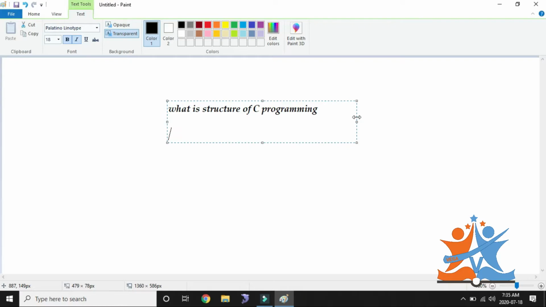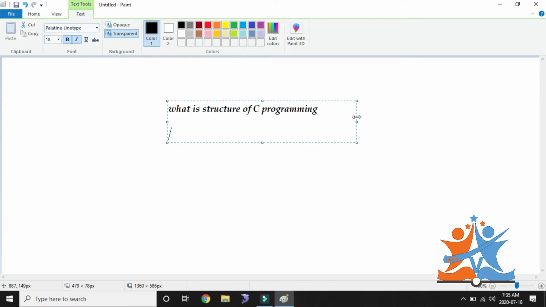These are what we call low level or assembly level programming languages. But C is a high level programming language because we write C in English format. The previous languages are written in binary language and some keywords.